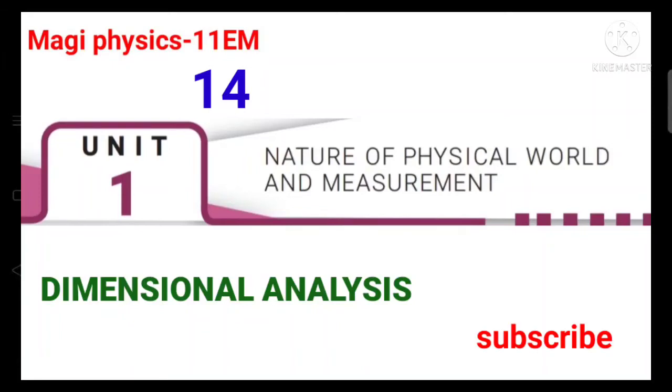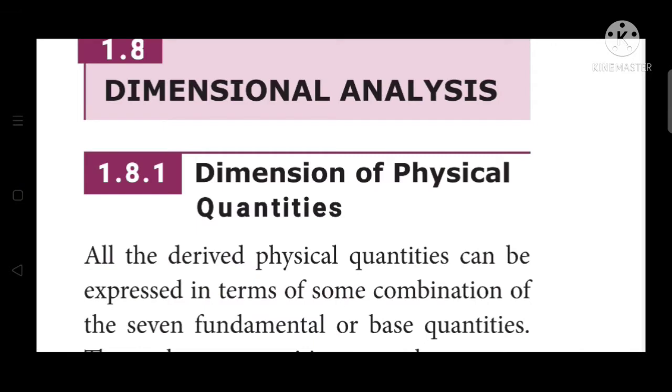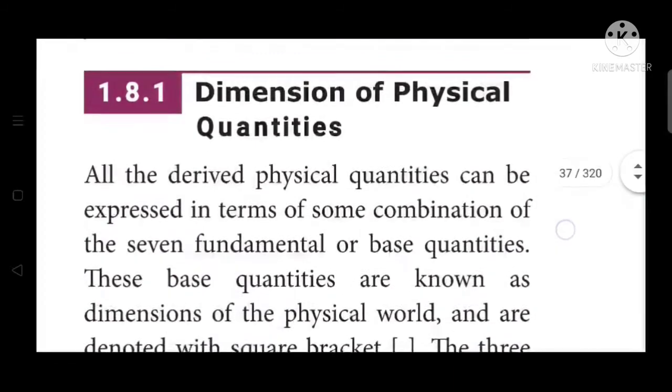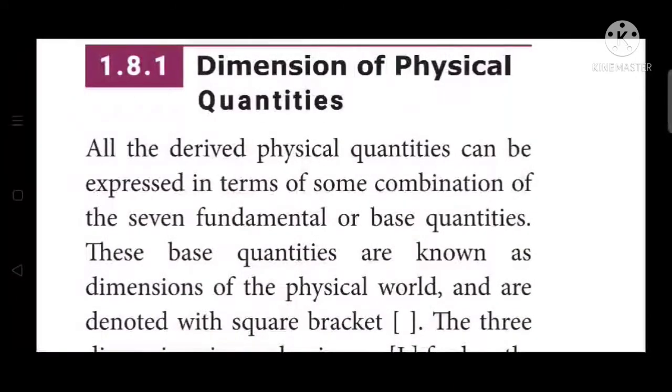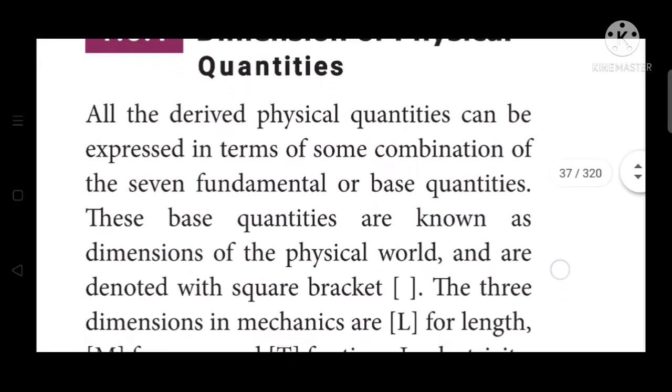Hello students, now we are going to discuss about dimensional analysis. First, let us see about dimension of physical quantities. All the derived physical quantities can be expressed in terms of some combination of several fundamental or base quantities. These base quantities are known as the dimensions of the physical world and are denoted with the square bracket.